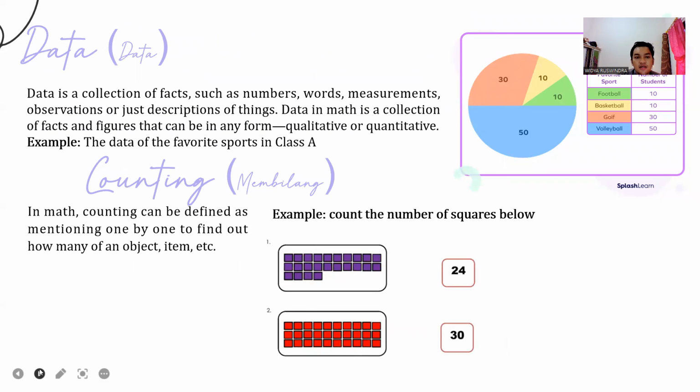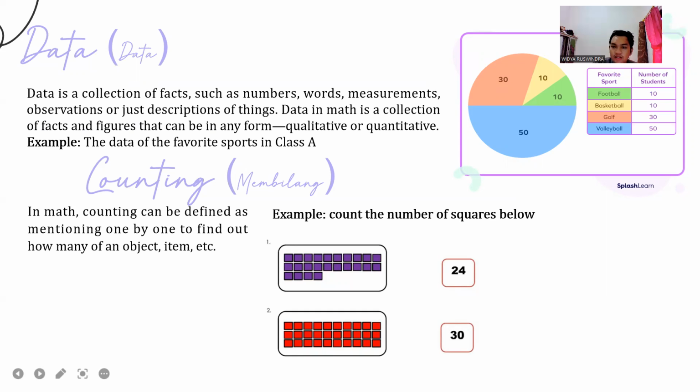Next is data. In Indonesian, we say data. Data is a collection of facts, such as numbers, words, measurements, observations, or just descriptions of things. Data in math is a collection of facts and figures that can be in any form, qualitative or quantitative. For example, the data of the favorite sport in a class. In class A, the favorite sport is football, number of students is 10, for basketball is 10, for golf is 30, and volleyball is 50.